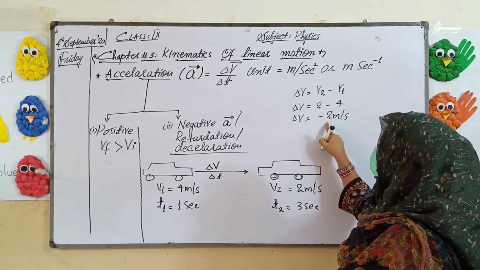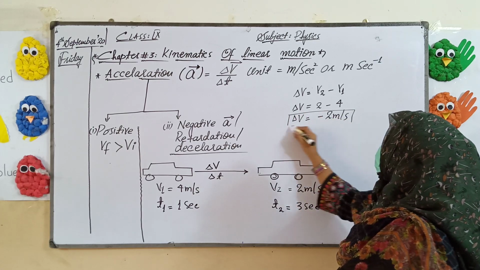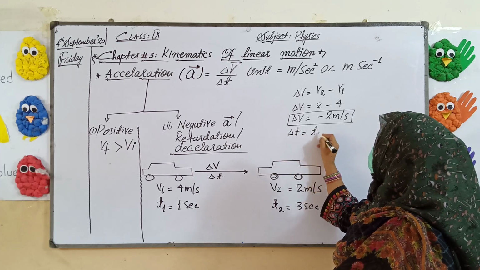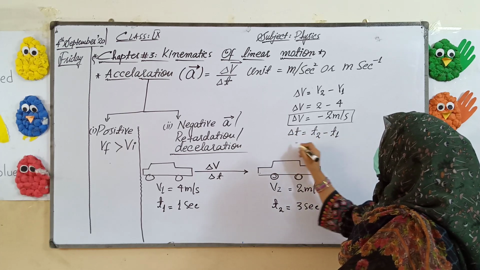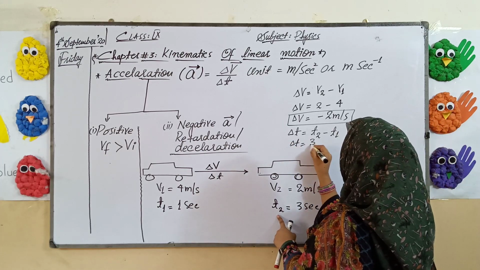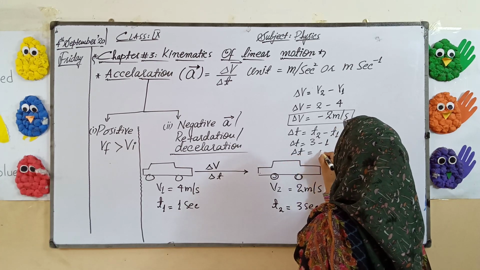Now delta t is equal to t2 minus t1, which is 3 minus 1, so delta t is 2 seconds.